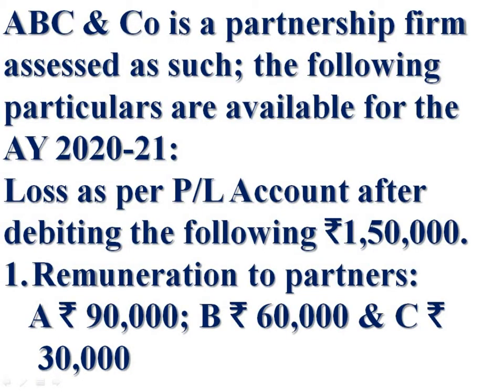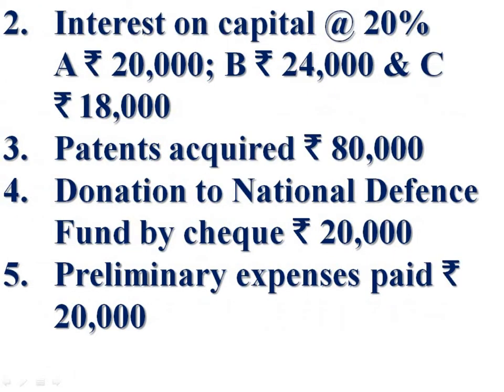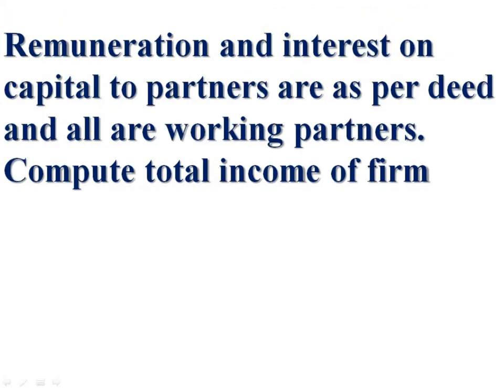Now we are discussing our third practical problem in the chapter Assessment of Firms. ABC and Company is a partnership firm assessed as such. The following particulars are available for the assessment year 2020-21. Loss as per profit and loss account after debiting the following: rupees 1,50,000, and we are given first remuneration to partners, interest on capital at 20%, patent acquired, donation to National Defence Fund by cheque, preliminary expenses paid. Remuneration and interest on capital to partners are as per deed and all are working partners.